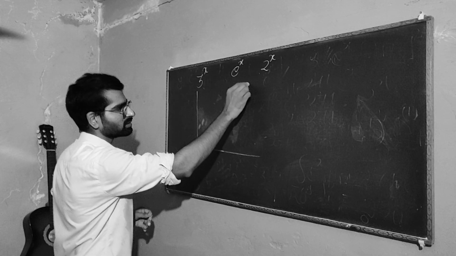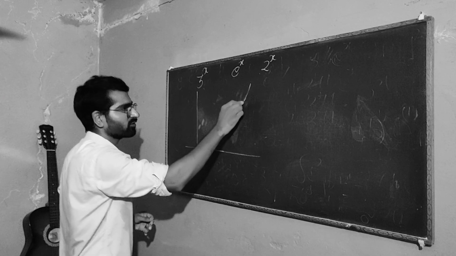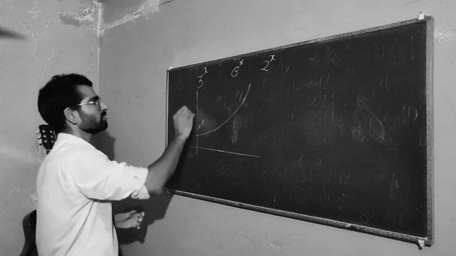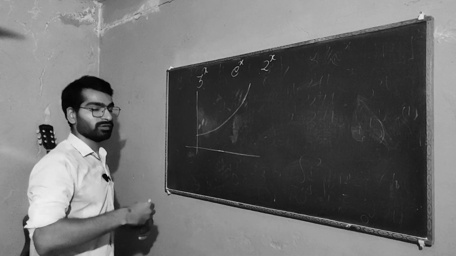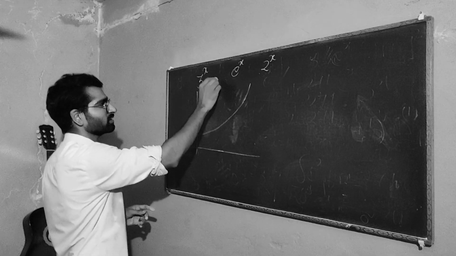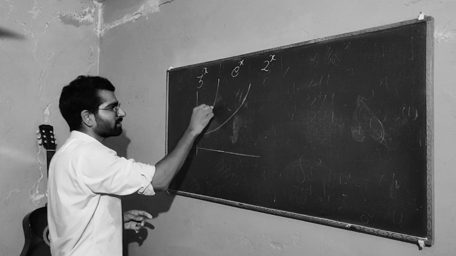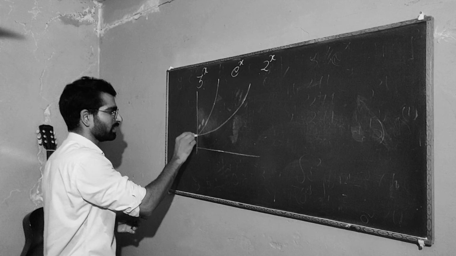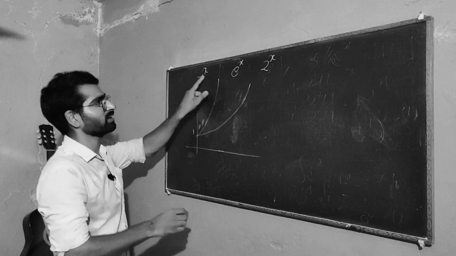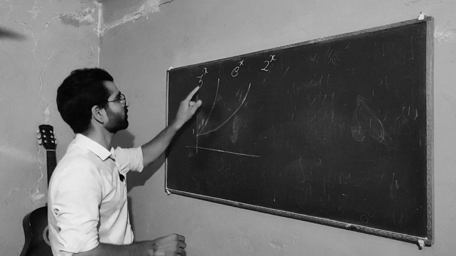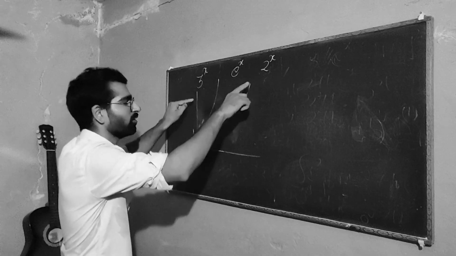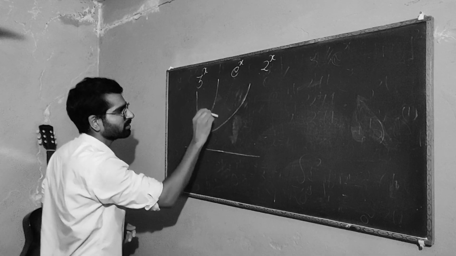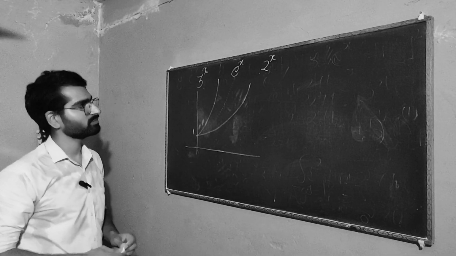Well, it's not a faster growing function, so it will grow something like so, right? 3 to the x wants to grow faster. You might expect it to go something like so, and they all will intersect at 1, right? Put 0 here, you get 1. So it's like that. And somewhere in between, you have e to the x, right?